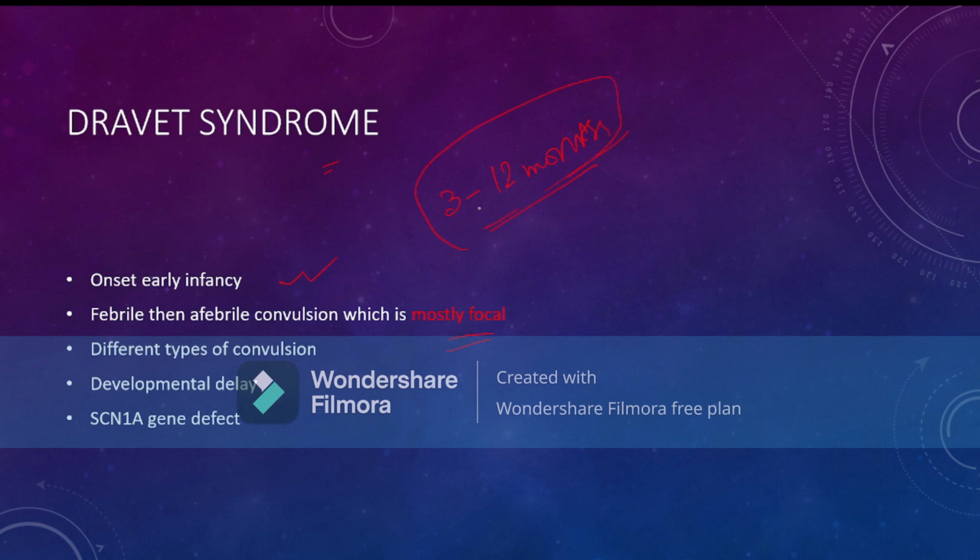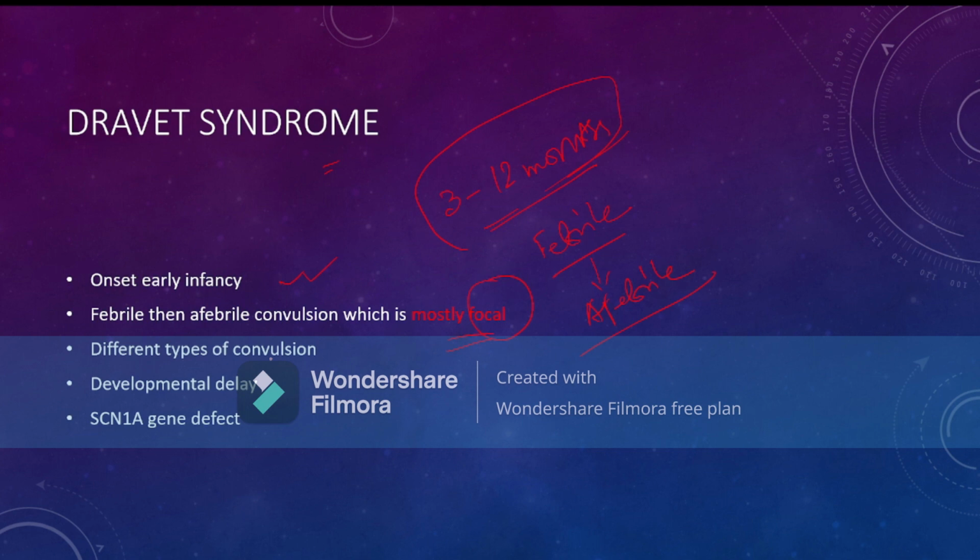Mainly these children's convulsions start with febrile seizure, and after that the child may develop afebrile seizures also, and mainly the seizure type is focal seizure.